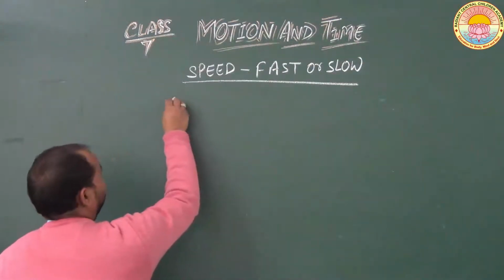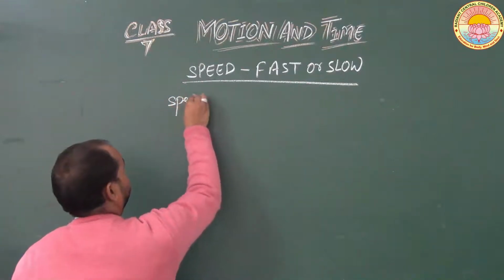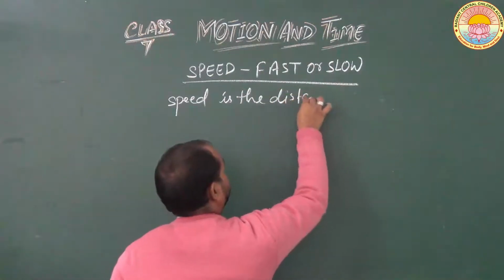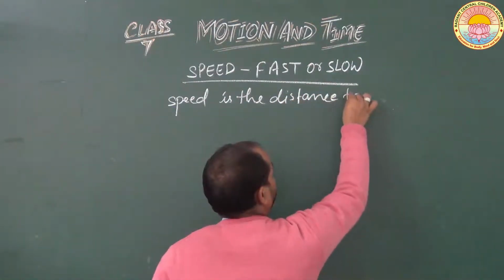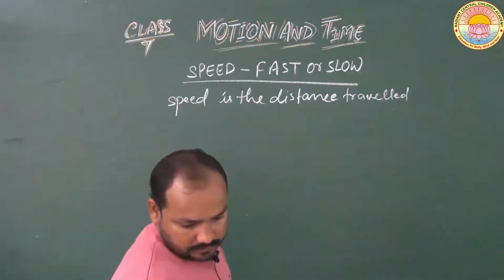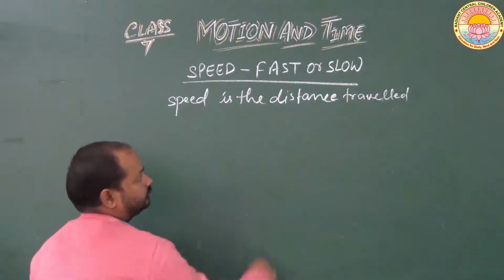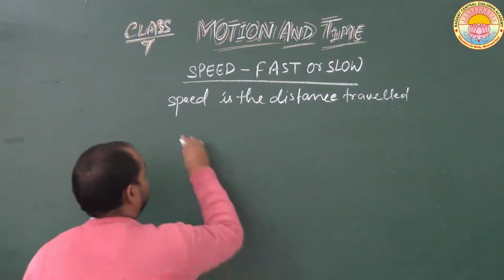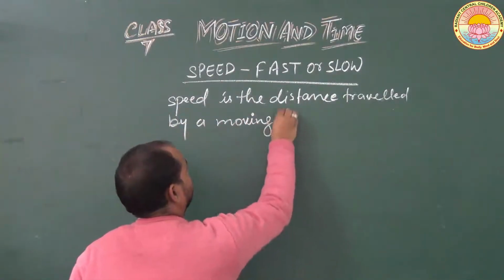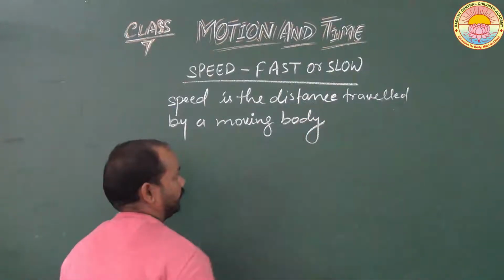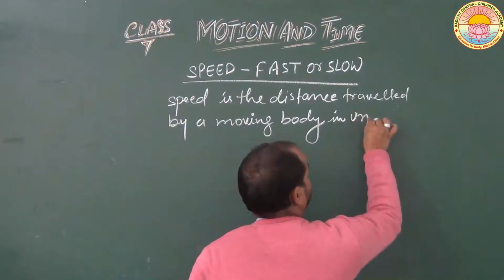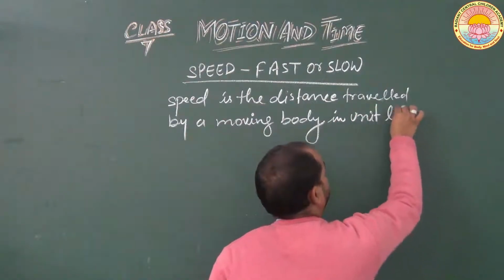Thus, we can understand that speed is the distance travelled by a moving body in unit time.